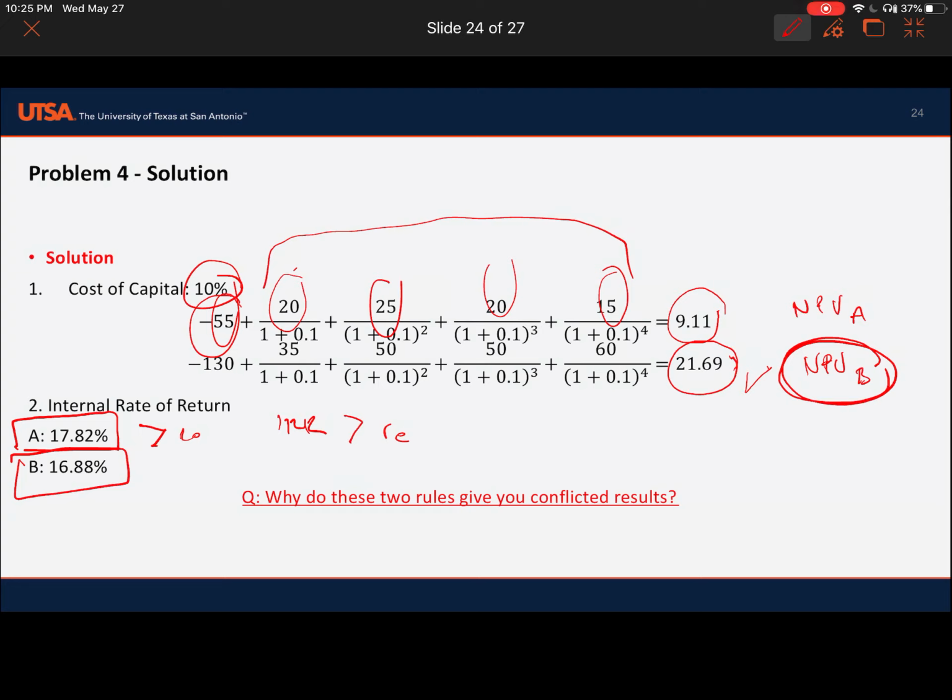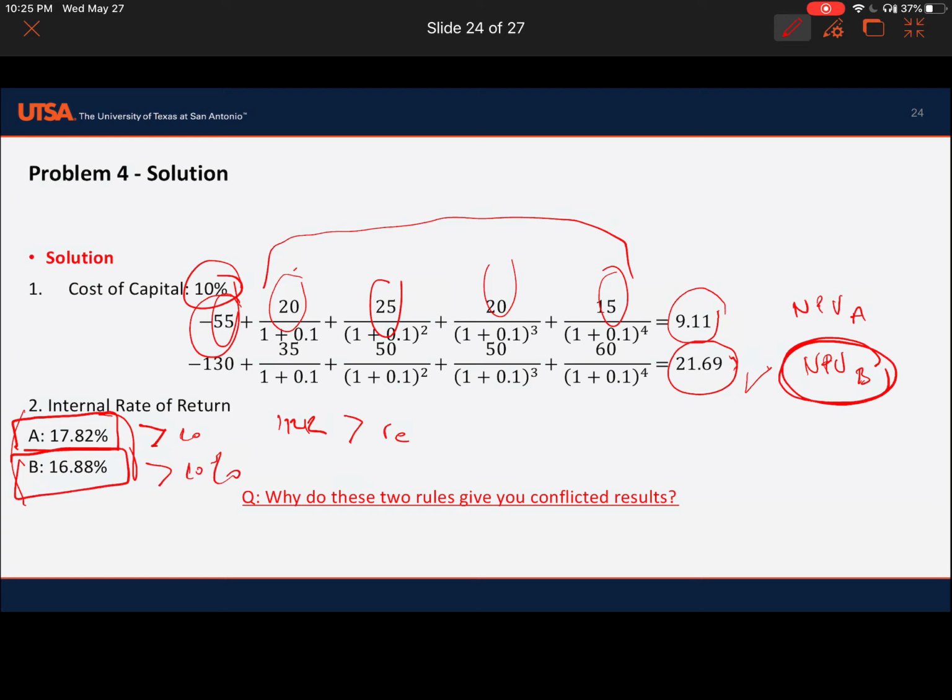Again, the internal rate of return for project B is also greater than the 10% cost of capital. Both projects are preferable in the sense that both have a greater internal rate of return.